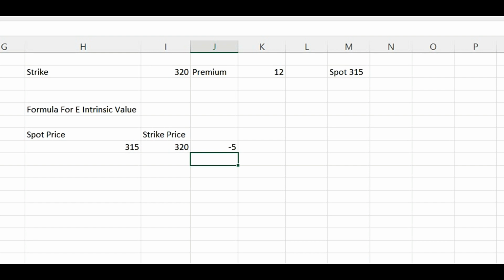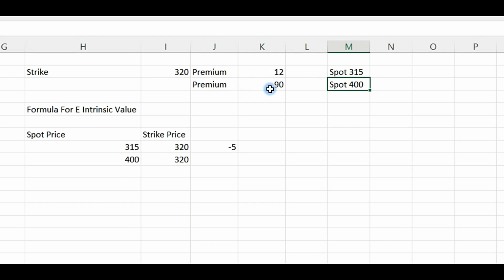Now the spot price moved from 315 to 400. Our strike is the same, which is 320. How much will the intrinsic value be? Spot moved to 400 and the premium increased to 90. Now the price moved from 315 to 400 and the call price increased from 12 to 90.